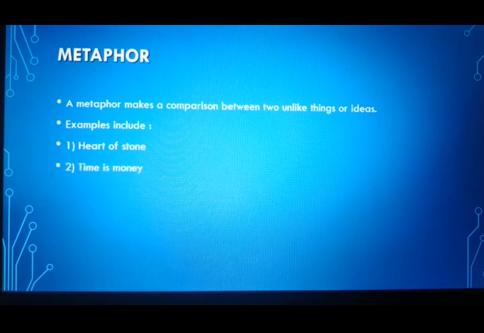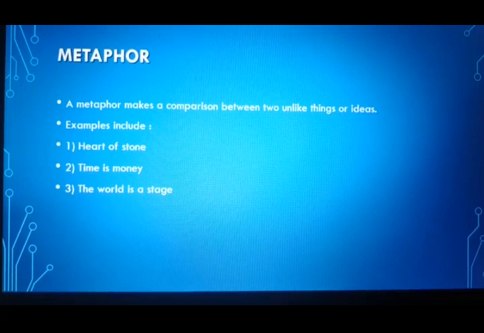Time is money. So I am comparing time with money. The world is a stage. So the world is called a stage. We use stages to show dramas. So it is compared that the whole world is like a stage. Here instead of using like or as, I am directly saying the world is a stage. She is a night owl. What does this mean? She is a night owl means she stays awake a lot. She doesn't sleep early. So I am comparing her with an owl. I have not used any like, as or so in the sentence to compare.